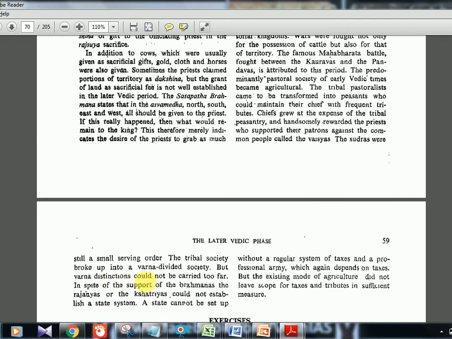But Varna restrictions could not be carried too far. In spite of the support of the Brahmanas, the Rajanyas or the Kshatriyas could not establish a state system. Okay, so there was no proper state system or proper kingdom setup. That later we'll see when the Mahajanapadas will come. A state cannot be set up without a regular system of taxes and a professional army, which again depends on taxes. But the existing mode of agriculture did not leave scope for taxes and tributes in sufficient measure. So they also did not have a proper professional standing army, and even though the tax system had started, they did not have a continuous or regular system of taxes. So that is all about the later Vedic period.